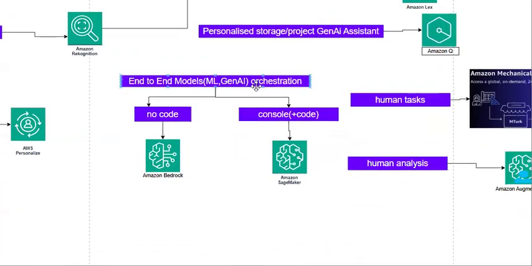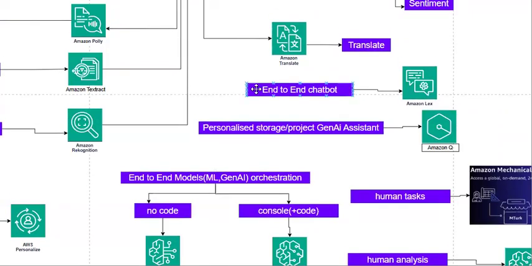Then for end-to-end chatbot creation, you can see Lex is there. You just need to choose the configurations which you are expecting your bot to have. Then Lex will create that type of chatbot for you.